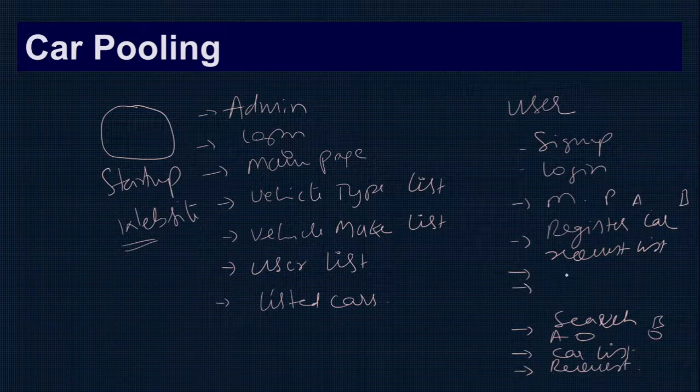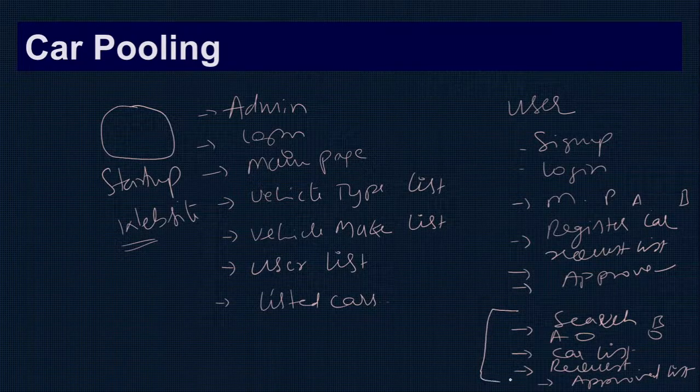Then they can approve this. Based on the person's details, they can approve this. Once they approve, here is the approved list. The approved list will come. So this part is to search the car and request for the travel.